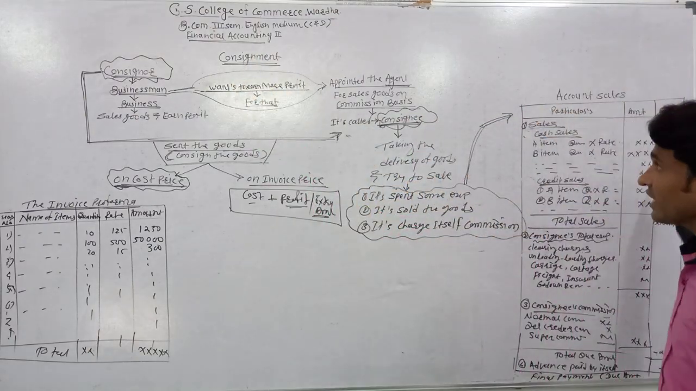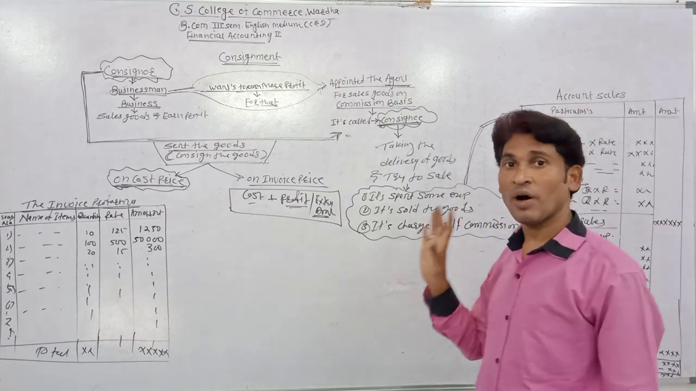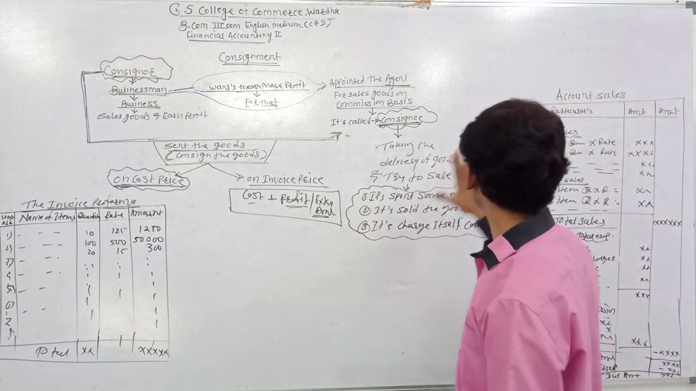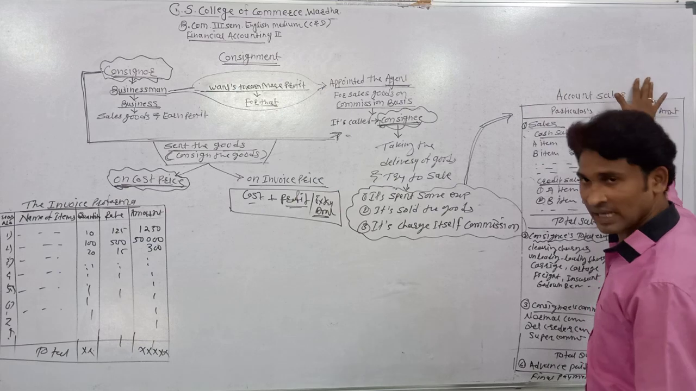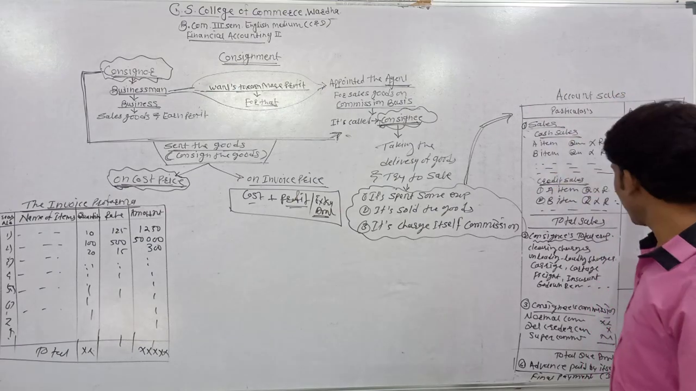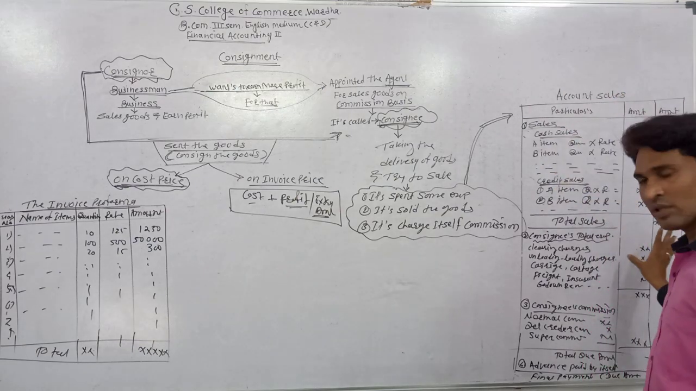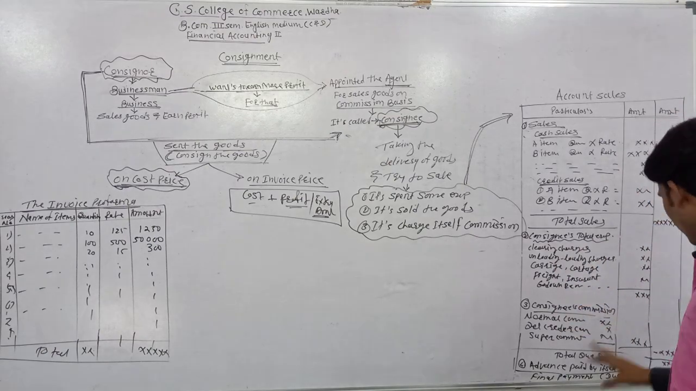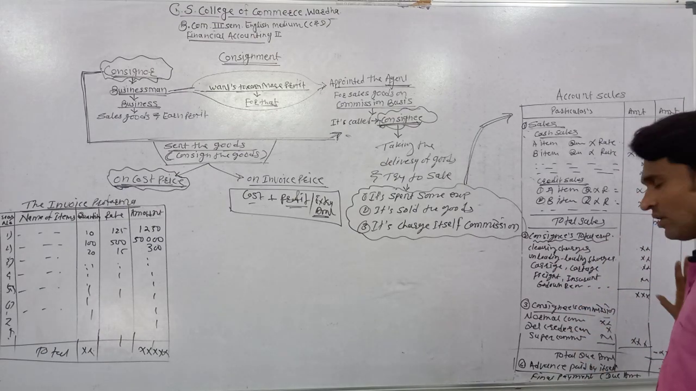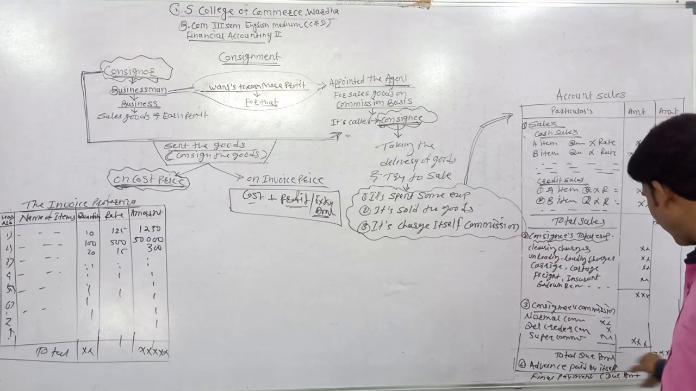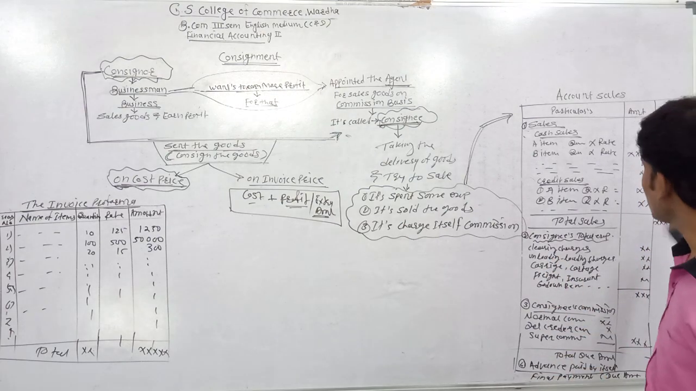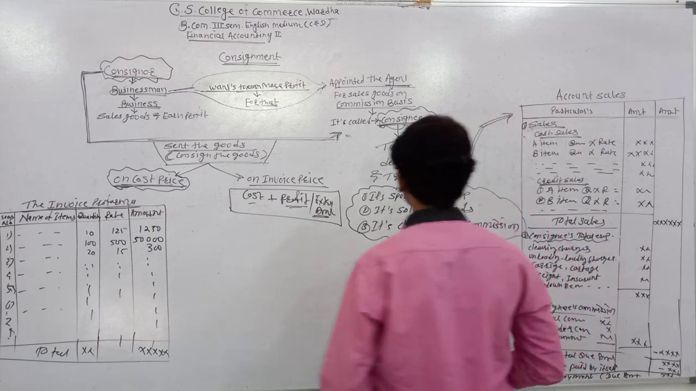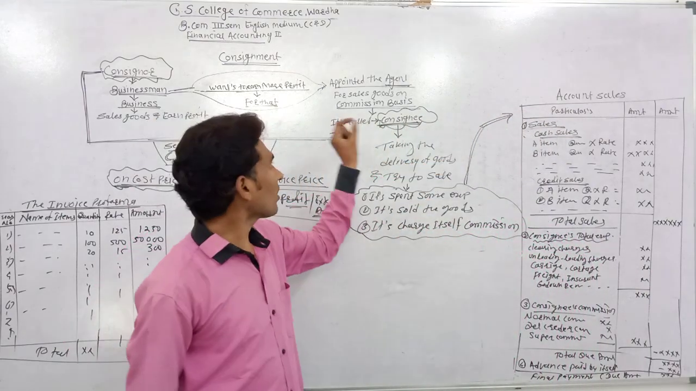Where the consignee gives the total information about its transactions, it's known as account sales. How much amount it got by selling the goods, the consignee's expenses, the consignee's commission, the total due amount, the advance given by the consignee to the consignor, and the final due amount. All this information is given in the account sales, which is prepared by the consignee.